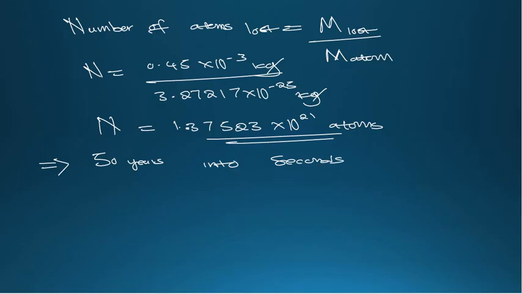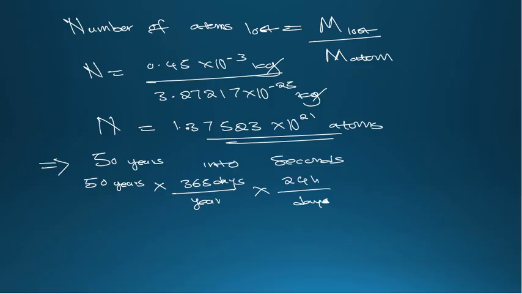Here is what you do. We are using dimensional analysis as usual. We say 50 years multiplied by, to cancel years, you have to put years on top here. We say 1 year is equivalent to 365 days if we integrate leap years. To cancel days, we put days down: 1 day is made of 24 hours. To cancel hours, we want to remain with seconds.